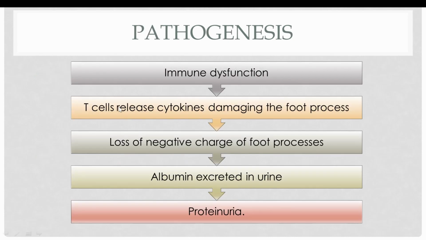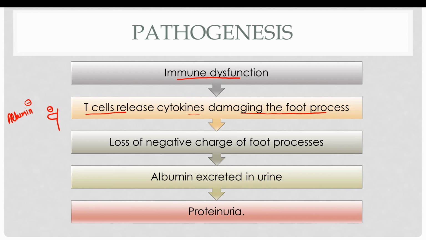The pathogenesis of minimal change disease is poorly understood, whereas the most widely accepted pathogenesis includes immune dysfunction, which affects the T cells. So the T cells release cytokines damaging the foot processes of podocytes. So let's say this is the foot process of a podocyte. Normally it is negatively charged, whereas albumin protein is also negatively charged. So normally these two negative charges repel each other, inhibiting the loss of protein in the urine.